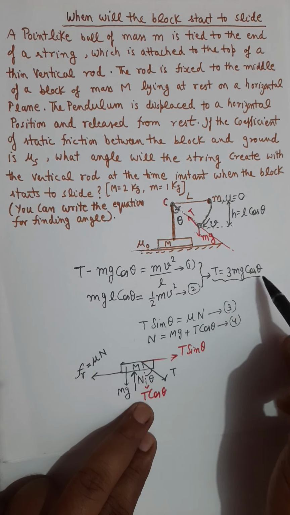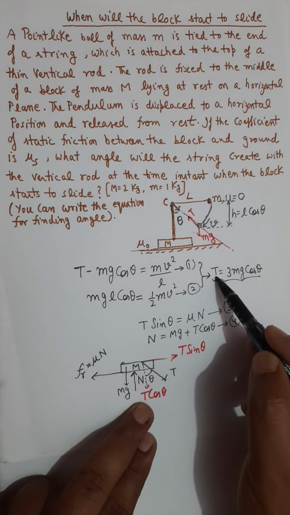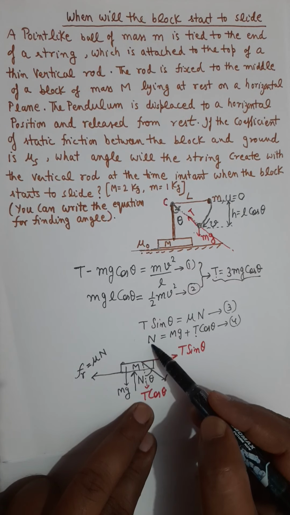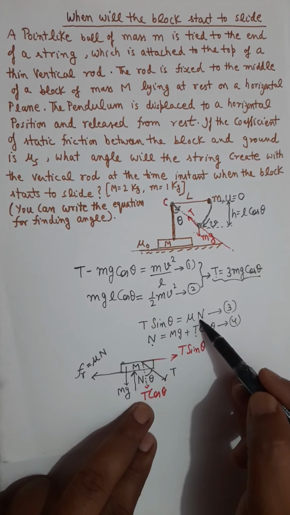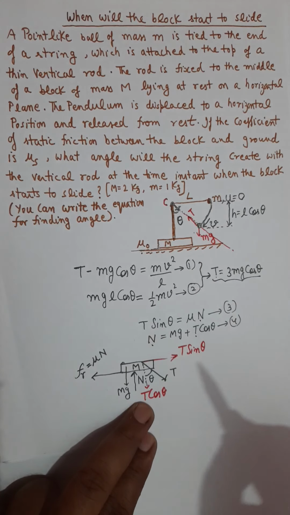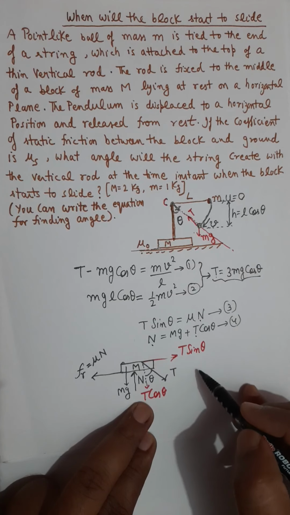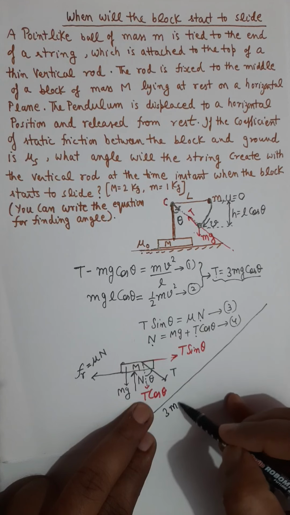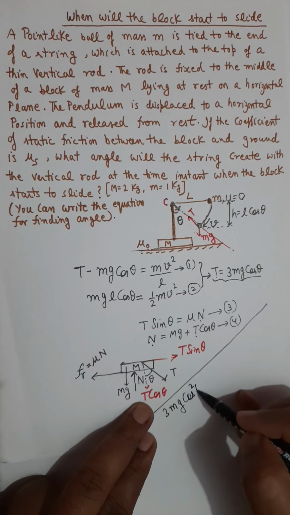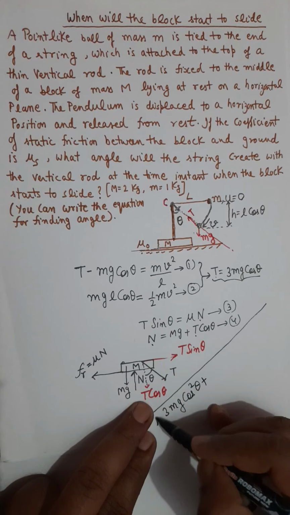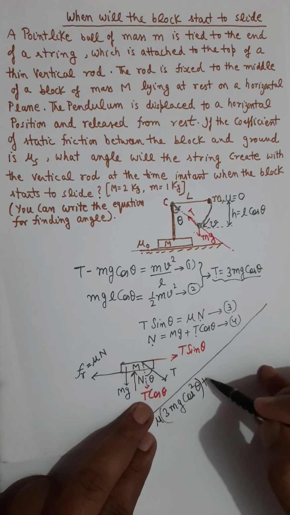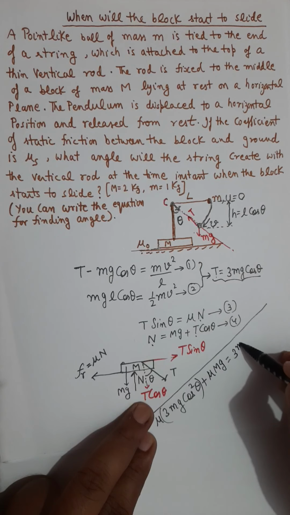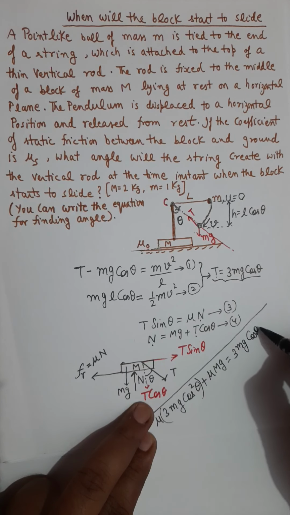We have already calculated the value of T, so you will substitute the value of T here to get the value of normal force, and now you will substitute normal here and the value of T here, so the required result will be obtained. The required result for this question will be 3 small mg cosine square theta times mu plus mu times capital Mg equals 3 times small mg cosine theta sin theta.